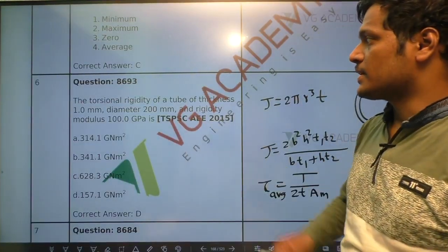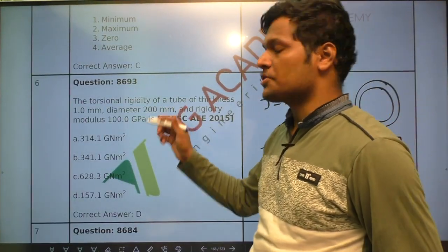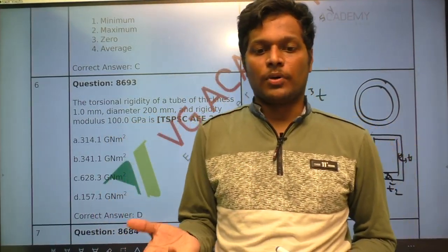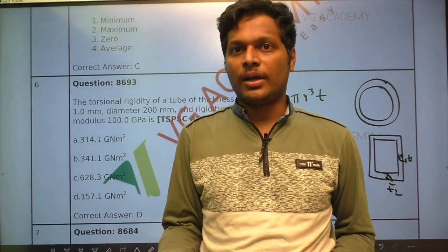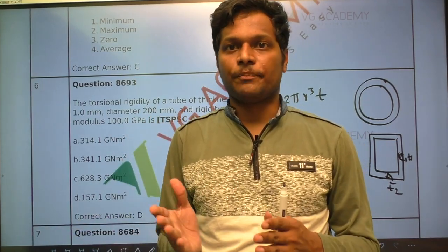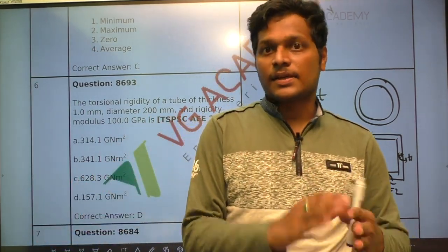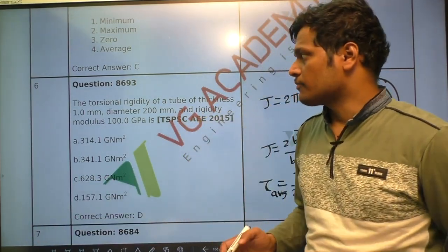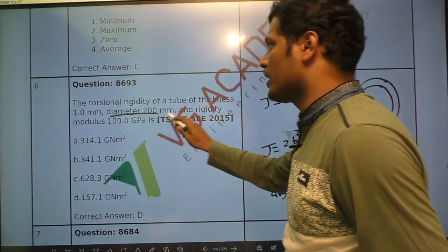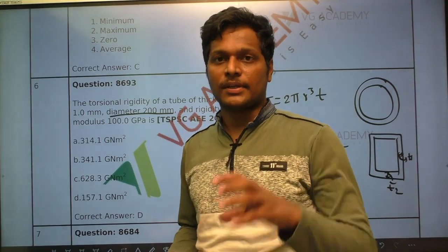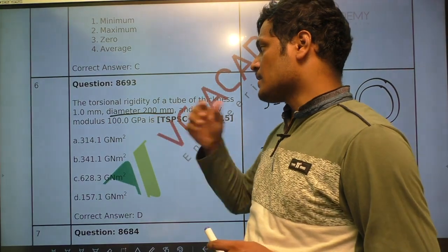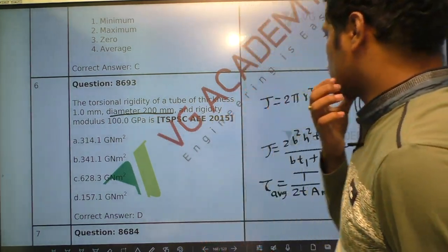Next question, this is a different type of question, that is torsion of a tube. The difference between a tube and a hollow section is, for a tube you will not get 2 diameters. Whenever we have a hollow section, 2 diameters will be given, the internal diameter and outer diameter, or outer diameter and thickness. But in some situations, you see the torsional rigidity of a tube of thickness 1 mm and diameter 200 mm. When they give it like this, they mean the center line diameter. And the rigidity modulus is 100 gigapascal. So how to solve this question?